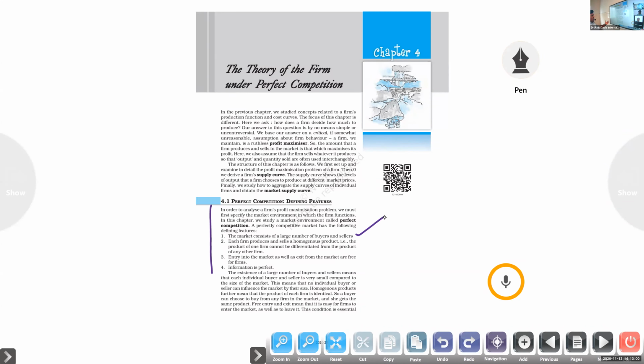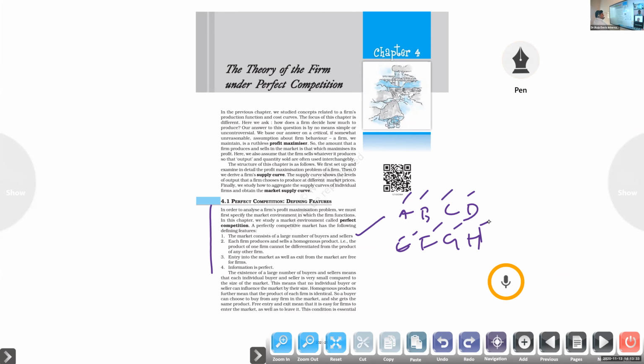Next one, all the firms or all the sellers. Use this term here: producers, they are the sellers here. Keep that idea in your mind. They are the producers and they are selling this product. So all these producers are producing the same product. A number of companies are there, A, B, C, D, E, F, G, H, like that. Many firms are there, all producing the same product. No differentiation. Clear or not?